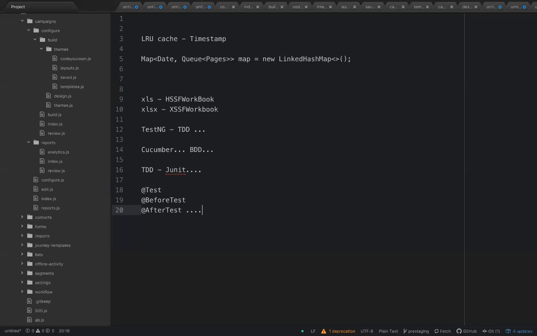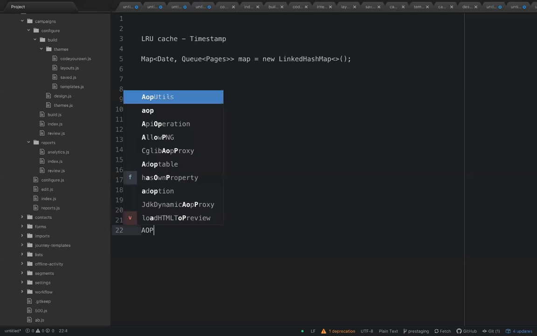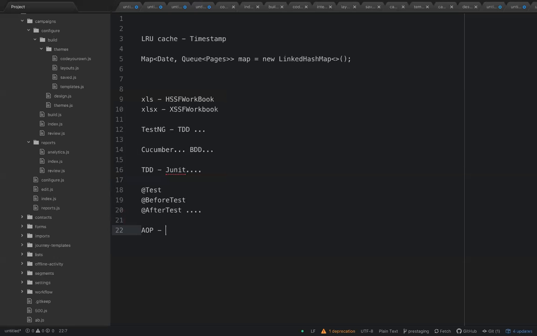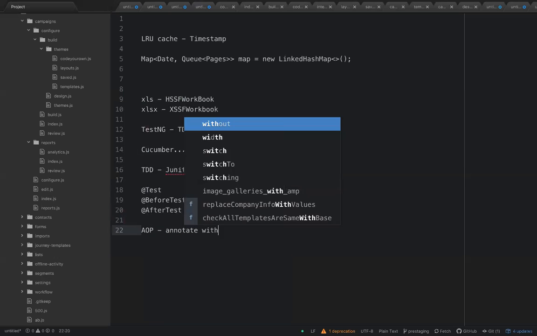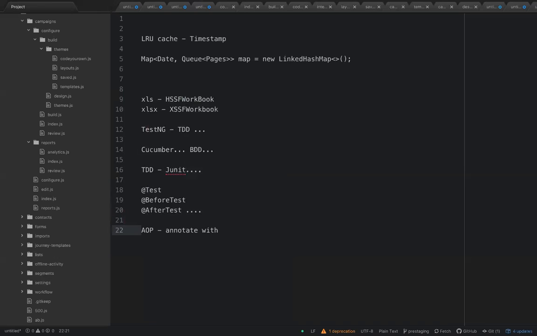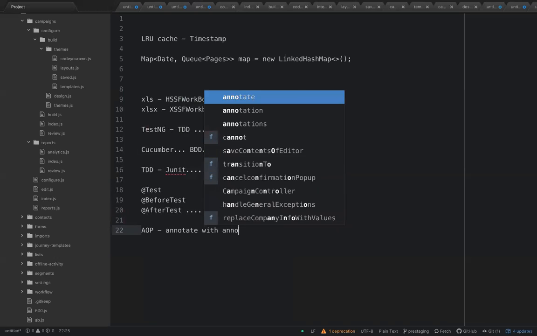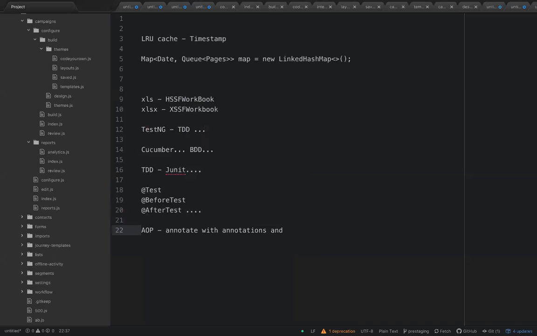This is how a TDD framework like TestNG is structured. You have the AOP concept, aspect-oriented programming. You annotate some methods with annotations, and based on the annotation, they are intercepted and executed.